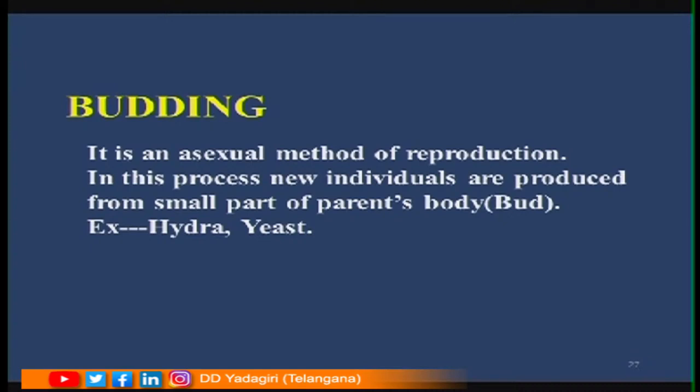In this process, new individuals are produced from a small part of the parent's body, that is called a bud. Where does it occur? It is seen in hydra and yeast. Now, here we will be seeing how the asexual process, that is how budding, takes place in hydra.